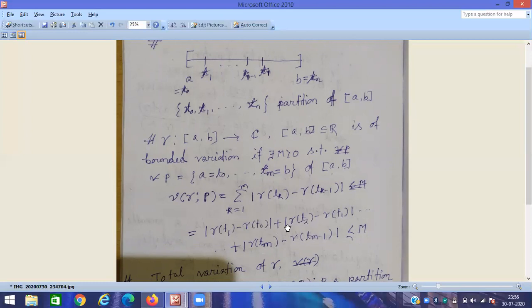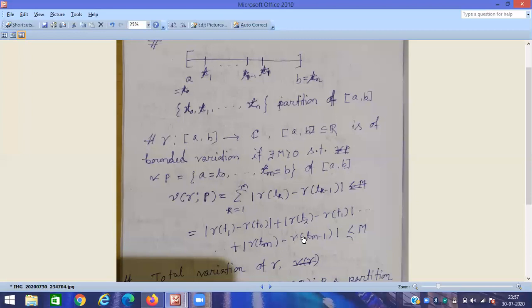If I take the sum of these variations, and if it is bounded, it means there must exist a real number m greater than 0 such that this sum is less than or equal to m. Okay, a set is bounded means this condition is satisfied.